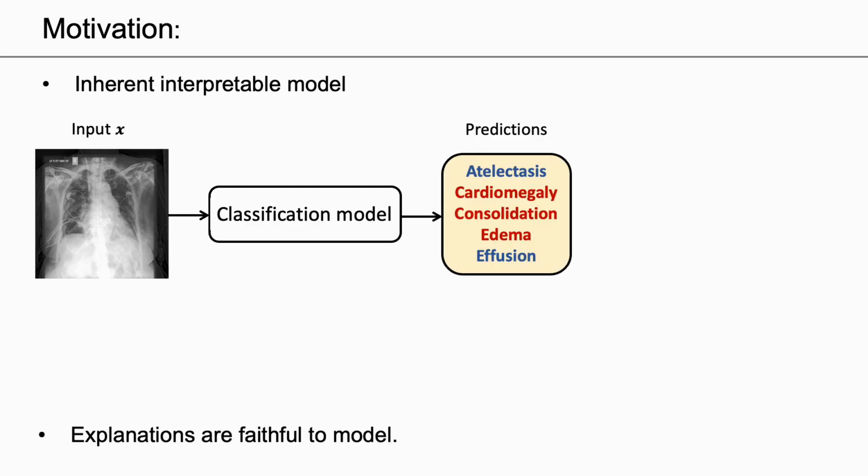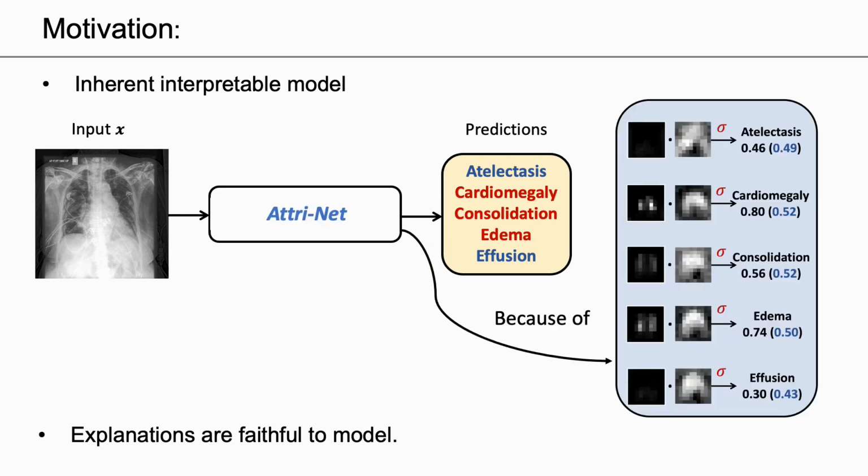In contrast to the traditional classification models, which only predict class labels and need post-hoc methods to provide explanations, we design an inherently interpretable model, Attri-Net. The decision mechanism of the inherently interpretable model is directly revealed to the users. Therefore, the explanations from Attri-Net are, by definition, faithful to the decision mechanism.